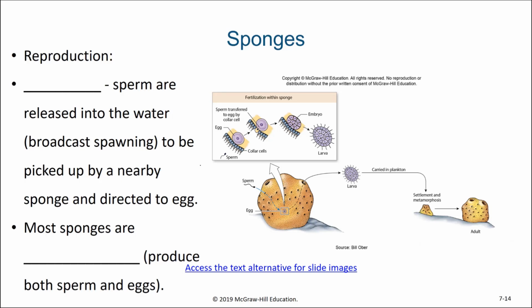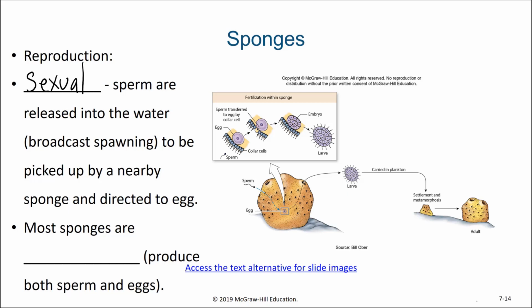Sponges also reproduce sexually. This sexual reproduction of sponges involves sperm cells of the sponges being brought in by the water currents and finding an egg that is found within the interior of that sponge. Fertilization takes place, developing into an embryo and then a larva.